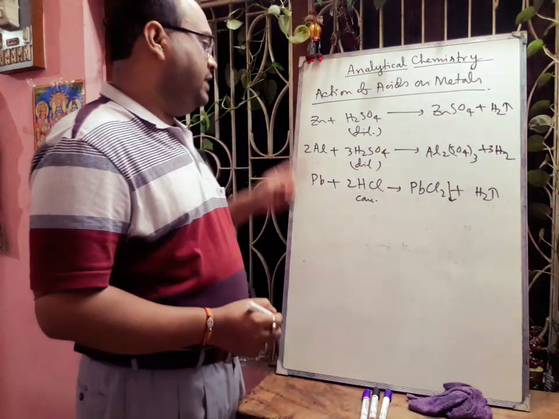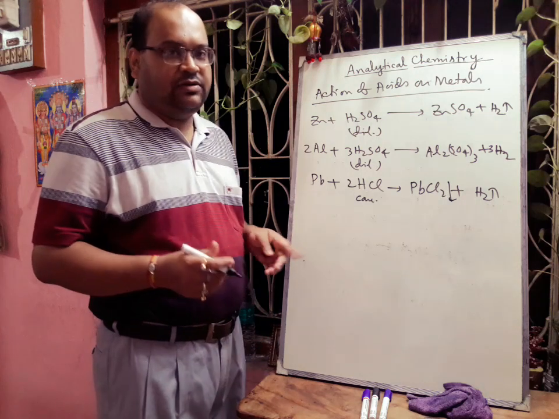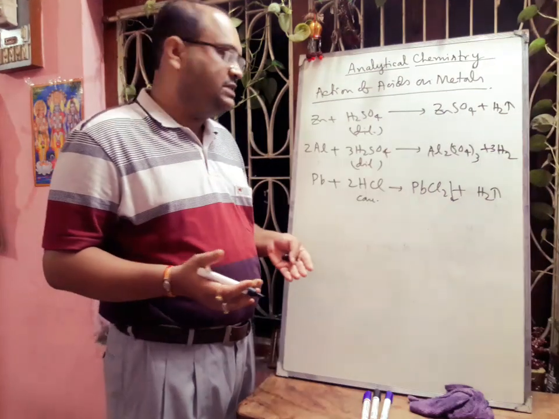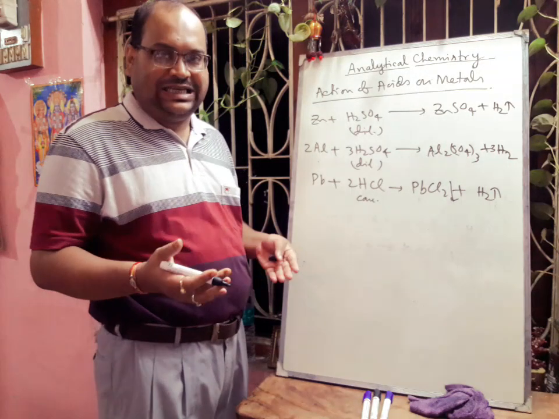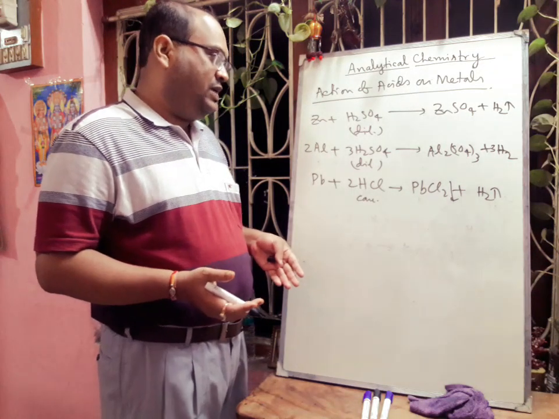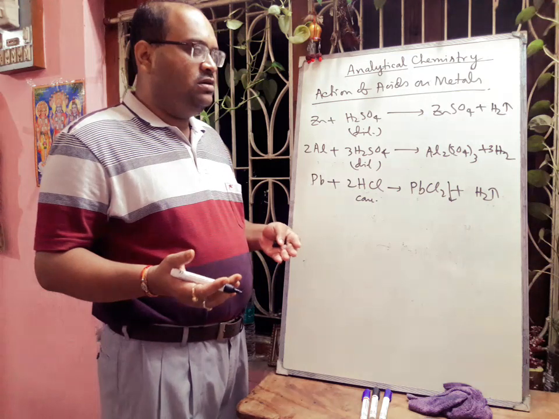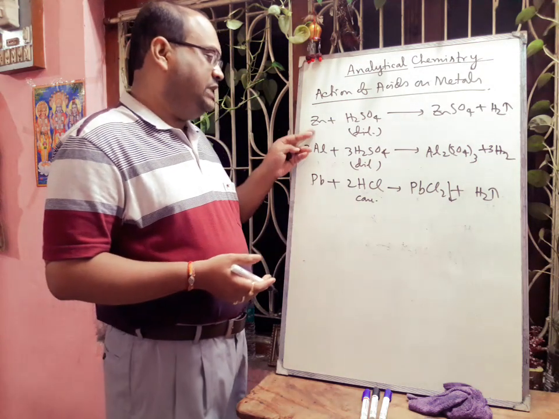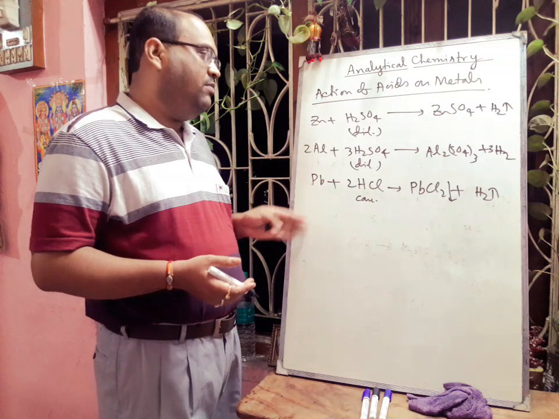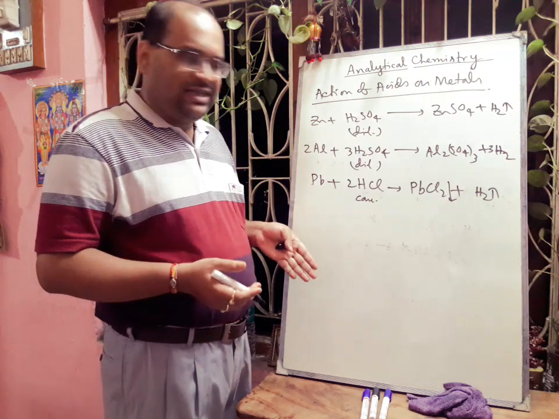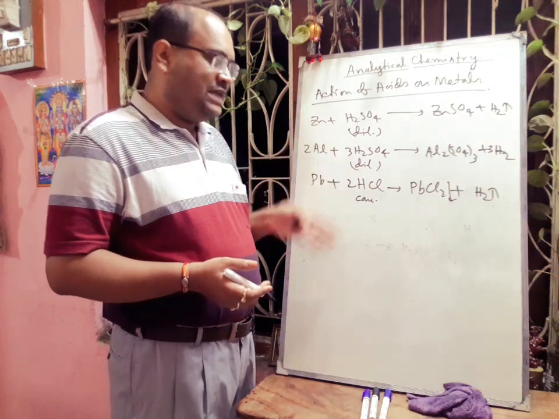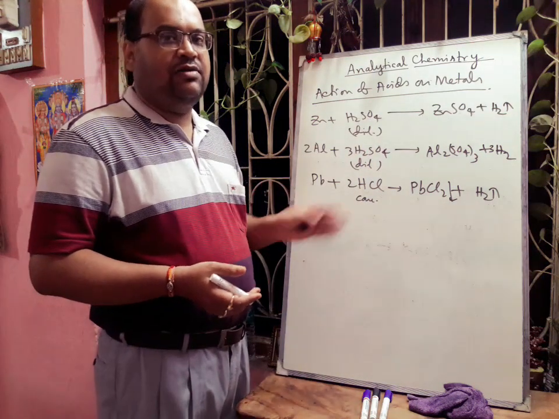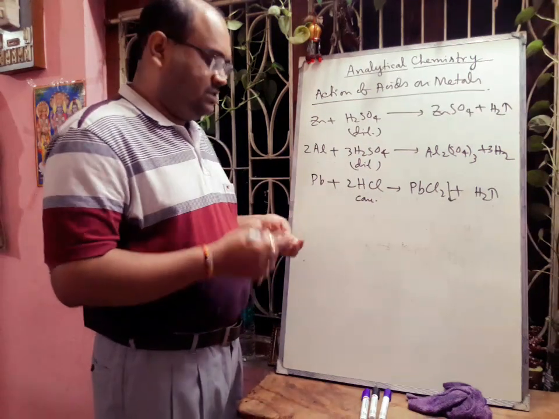Okay. So here one thing is very important: which are amphoteric substances? Amphoteric substances are those substances which react with both acid as well as base, forming salt and hydrogen gas. Suppose zinc, aluminium, lead, all three, they are reacting with base as well as with acid, forming the corresponding salt and hydrogen gas. So that is why they are called amphoteric metals.